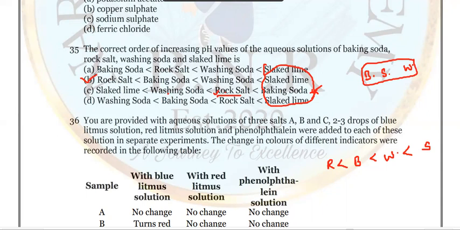Rock salt is NaCl. Baking soda is NaHCO3. Washing soda is Na2CO3 with 10 molecules of water, that is Na2CO3·10H2O. And slaked lime, CaCO3?